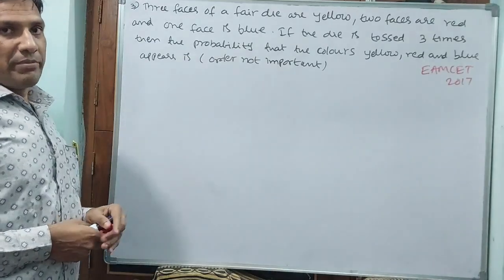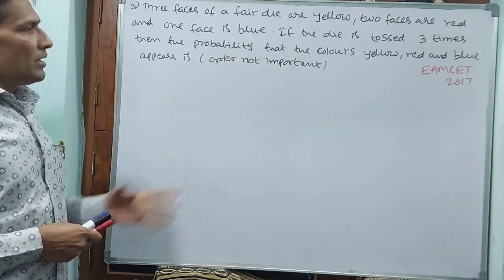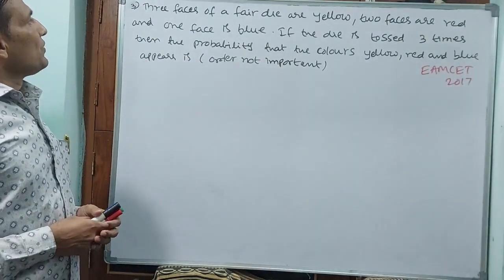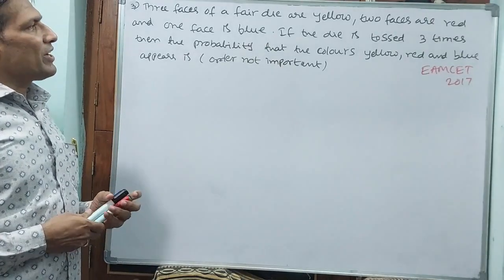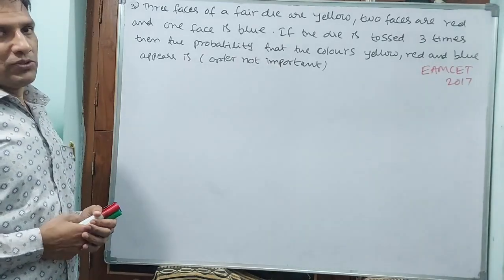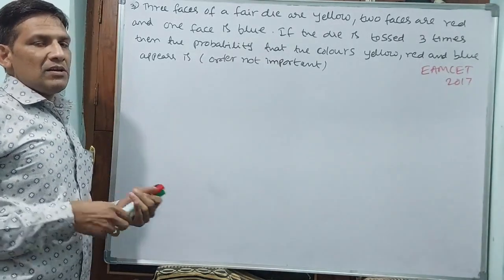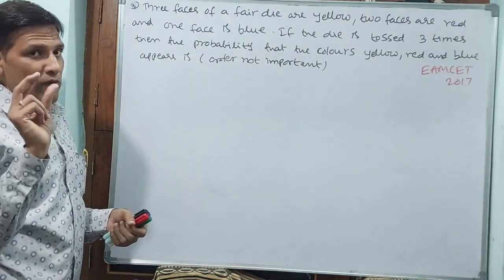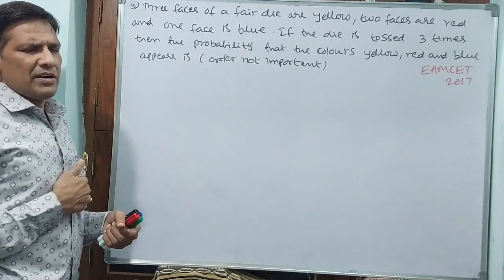See question number 3, a 2017 question. 3 faces of a fair die are yellow, 2 faces are red, 1 face is blue. We know very well, here we are talking about only 1 die. 1 die means 6 faces are there.